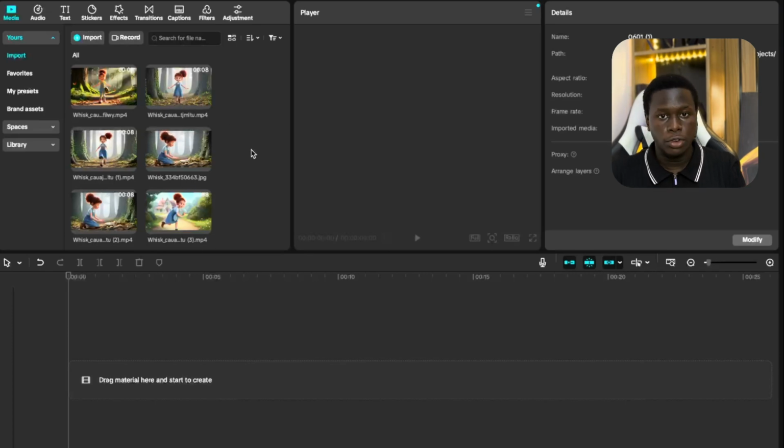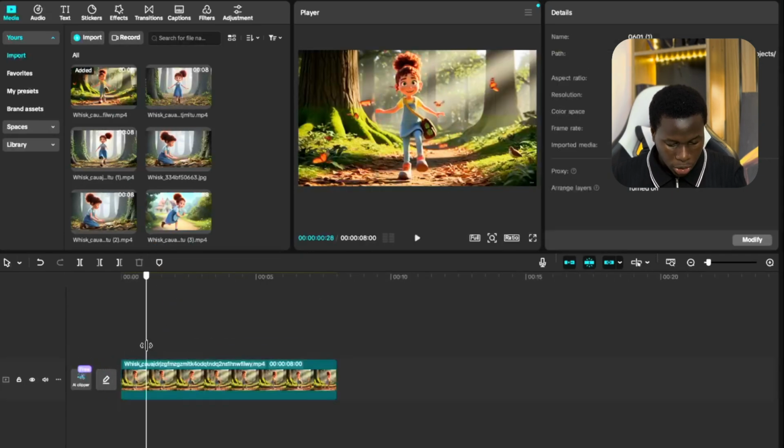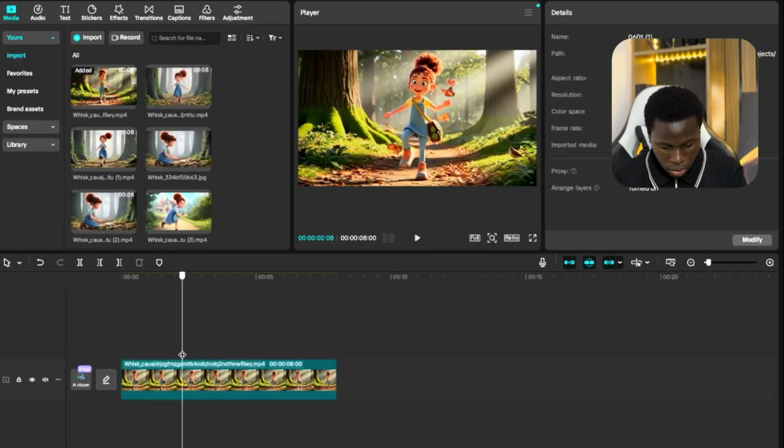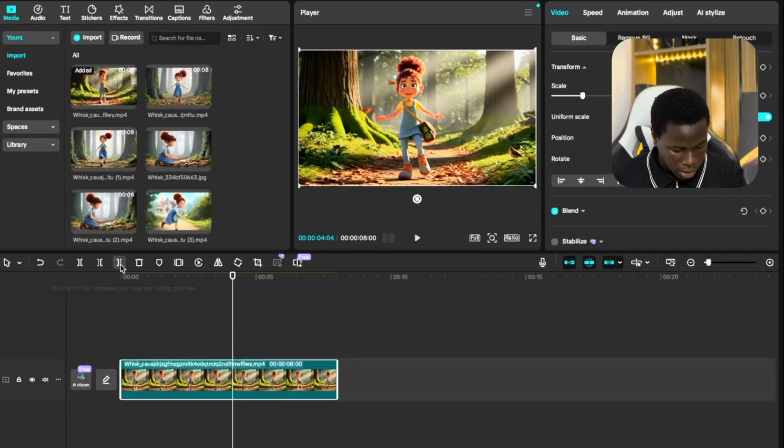All right, if you don't know how to import the videos that you've generated, you can just click on this import right here, and you're going to import the pictures that you turned into videos. All right, so which is the one that I have here. Now the very first step we want to do to edit our video is to drag the videos that we generated to the timeline right here. You can just click on this plus button. So let me drag it to this timeline right here, and just make sure everything looks really good. You can see this is the first scene. So guys, let us edit this video together.